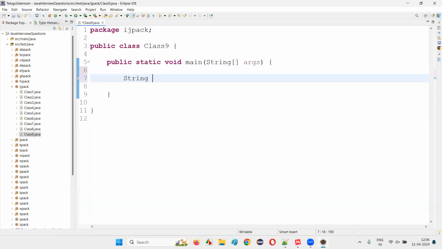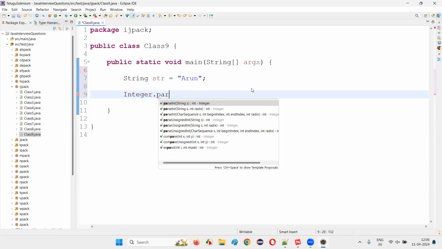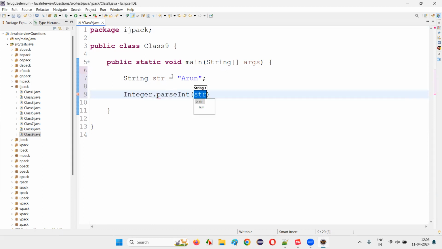I'm going to create a string literal, String str is equal to, in the string, I'll give Arun here. Okay. So now this string literal text cannot be converted to a number because how can a text be converted to a number even though you use any predefined stuff from Java? Still, it won't be convertible. If I use Integer.parseInt(String), okay.